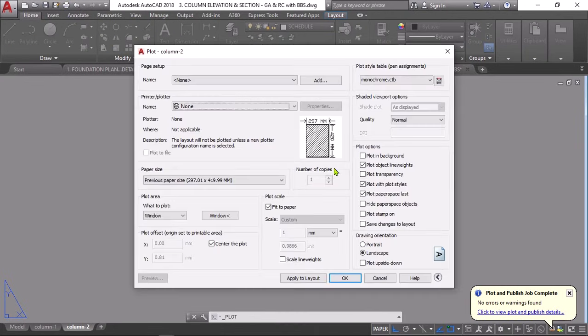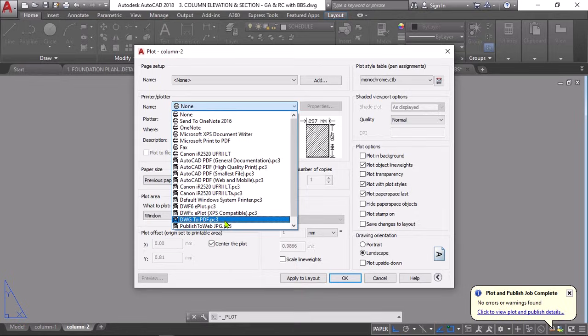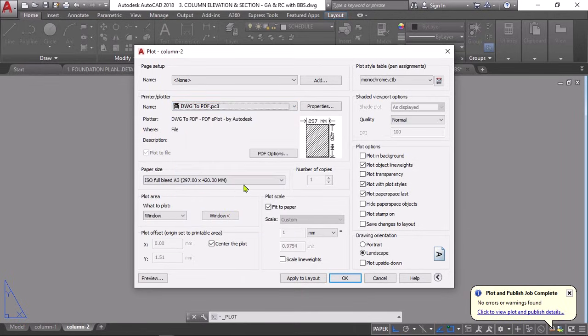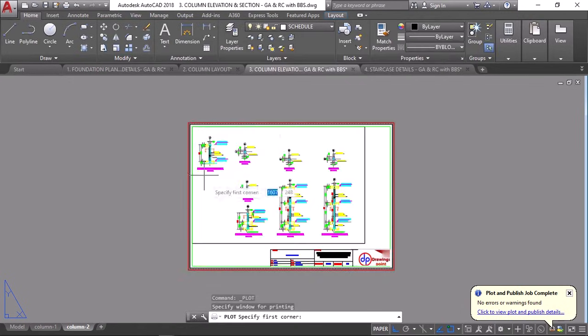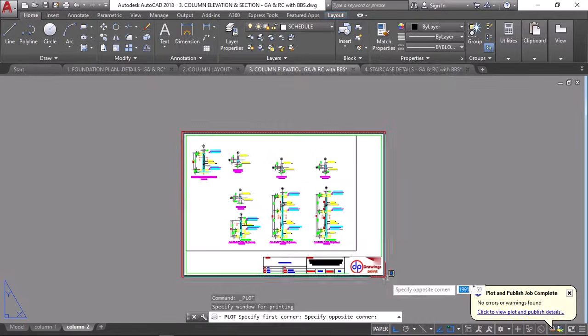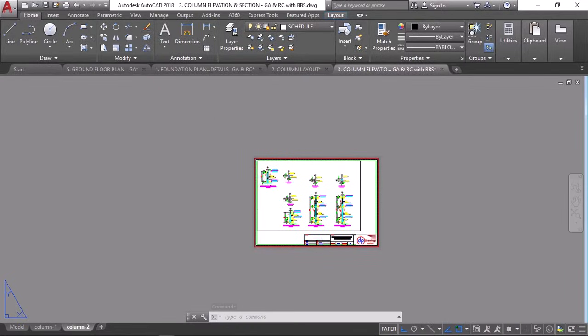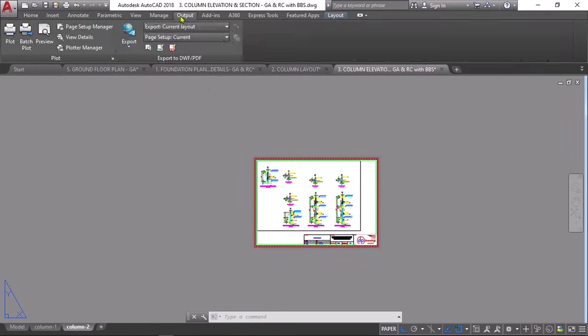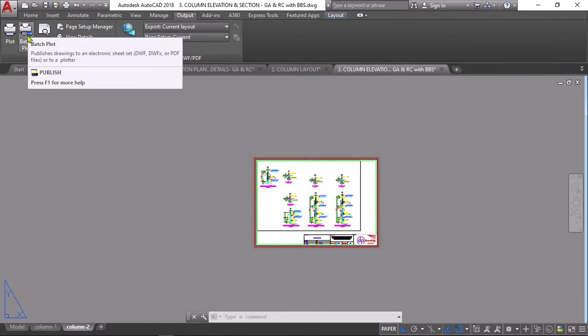Set plotting requirements and all necessary options accordingly, like scale and all things you need on each sheet. After setting the sheet, just click Apply to Layout, then Cancel. If you are done setting all the layouts, click Option. Click Batch Plot.